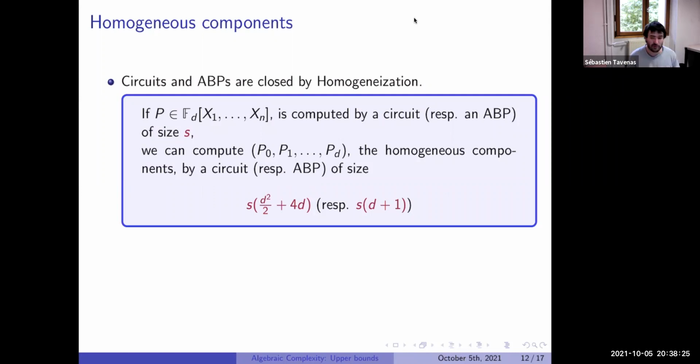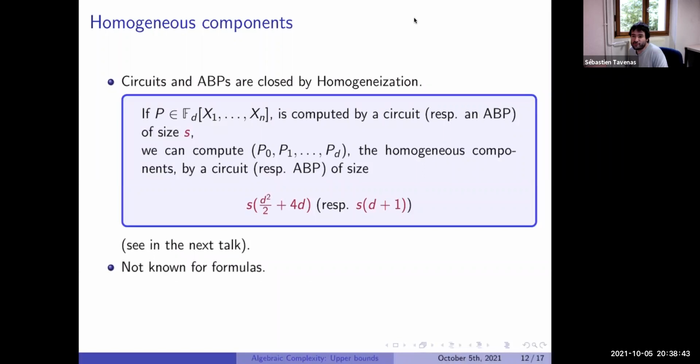And the first thing we often use, I will not detail it too much here, is the fact that if we can compute a polynomial with a small circuit, and then with a small ABP, we can compute the homogeneous component quite easily. And in fact, it's mostly the idea as I said just before. We will see that more later.